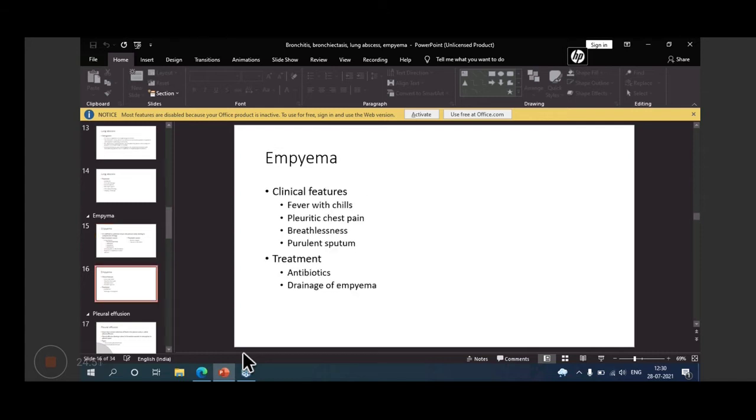Then clinical features are almost similar: fever with chills, pleuritic chest pain, because pleura is involved. So this is important, pleuritic chest pain. Then breathlessness, and purulent sputum may be there. Then, as infection is there, antibiotics. If tuberculosis is the cause, then anti-tubercular treatment may be given, and drainage of empyema can be done.